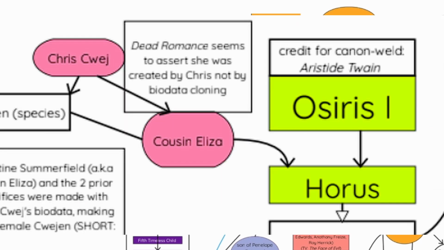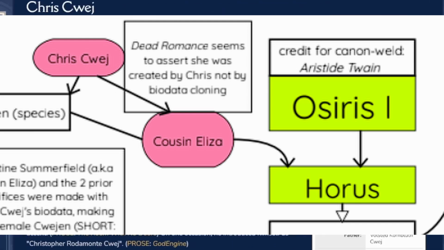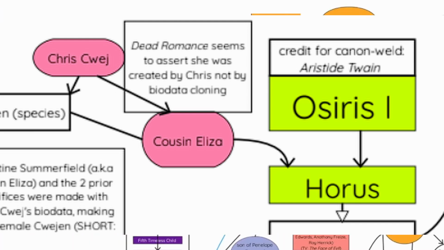Okay, so on the left side here, we reach Chris Cwej. He was a companion of the Seventh Doctor prominently, and I think he also got his own spin-off. Right. He was an adjudicator in Original Sin.